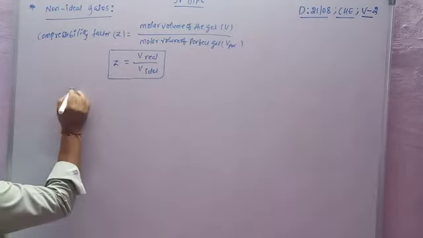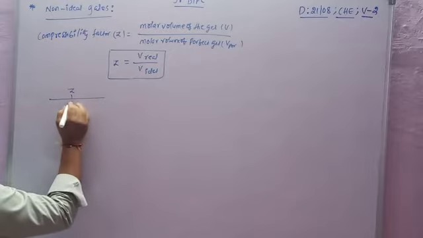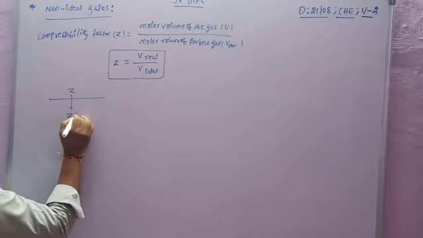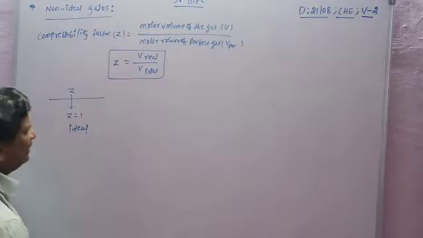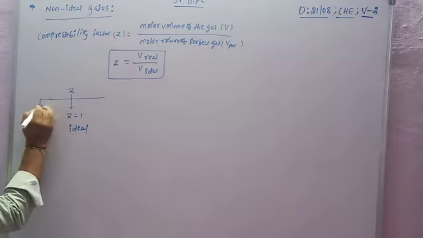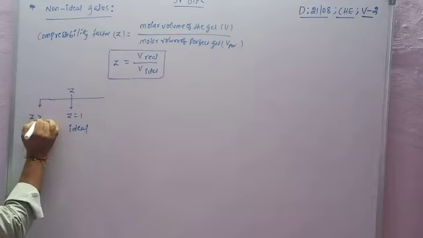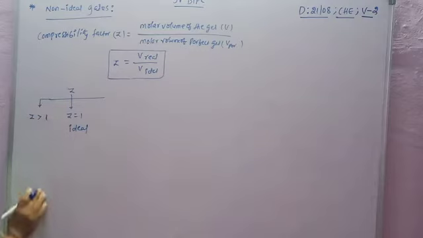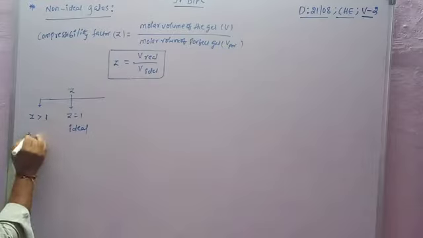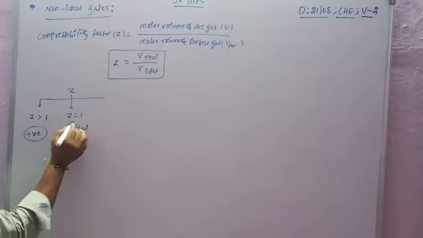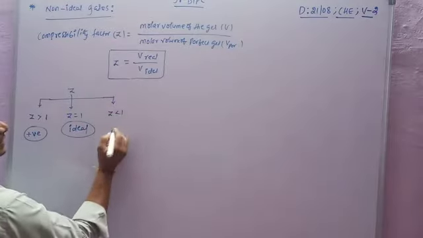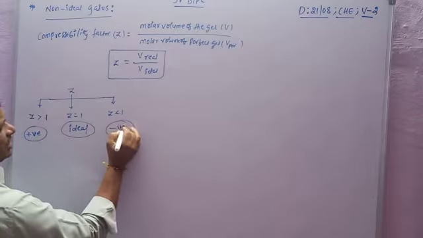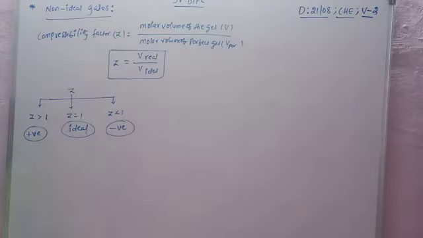Now, the Z values. If Z equals 1, the gas behaves like an ideal gas. If Z is greater than 1, the gas shows positive deviation. If Z is less than 1, the gas shows negative deviation.